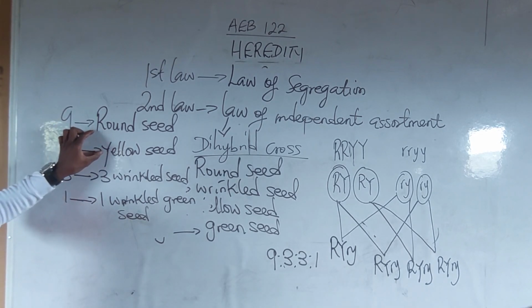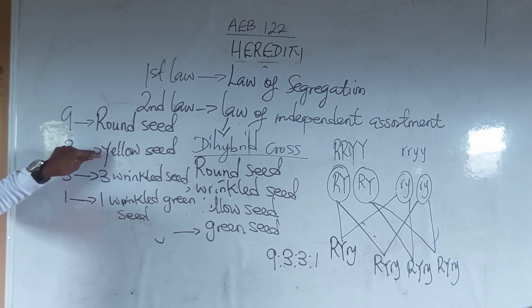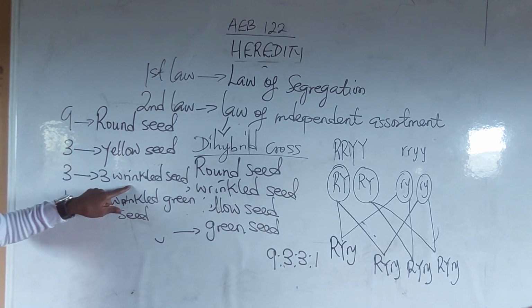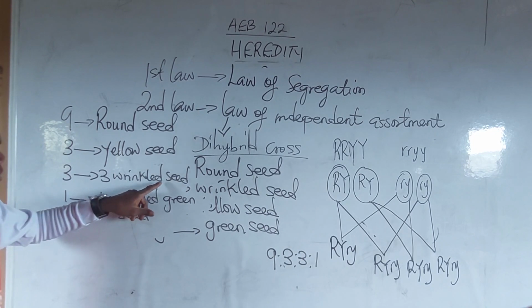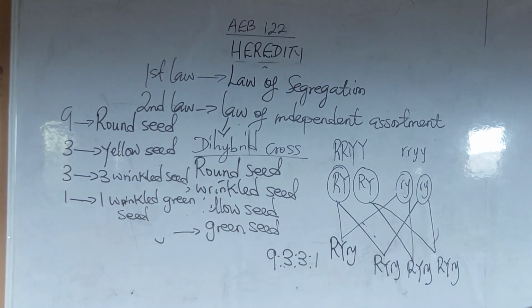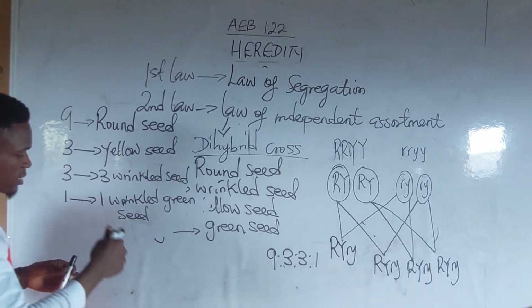Round. Nice. How many yellow do I have here? Yellow, green. Oh, please, excuse me. Oh, sorry. Okay, so that is it.